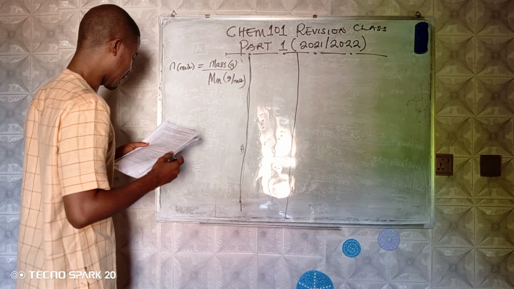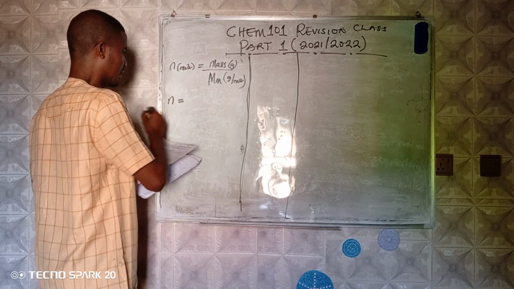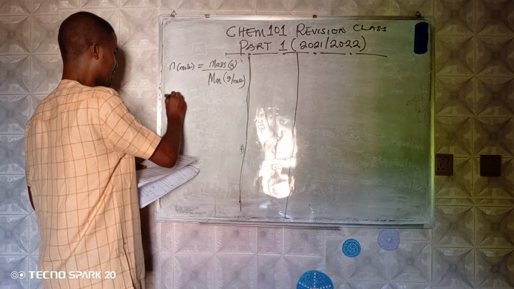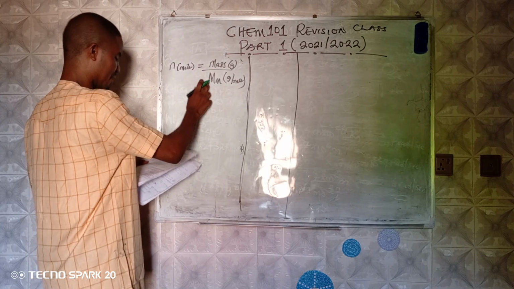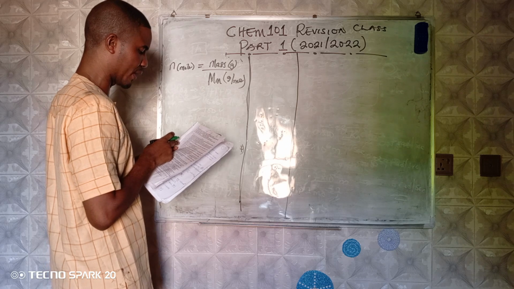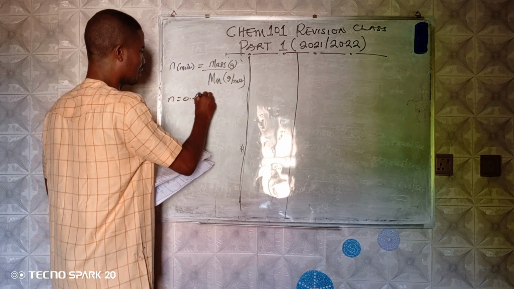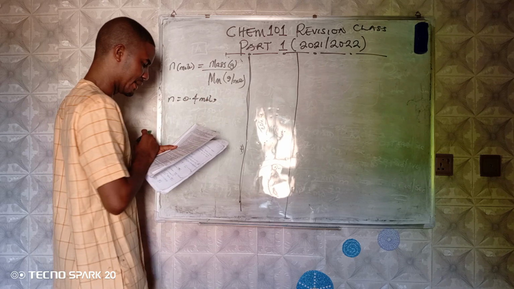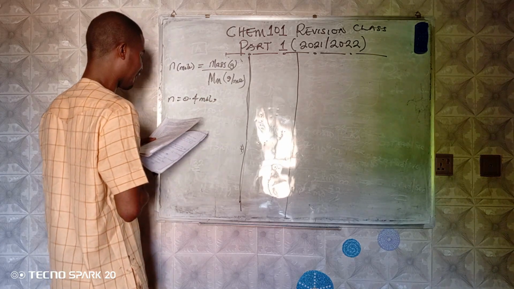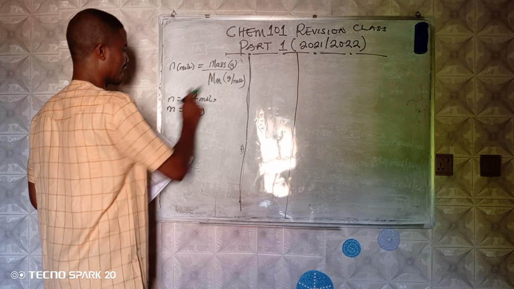So, in this question, they say, what is the molar mass? I'm not looking for N, I'm looking for molar mass, that is MM. What is the molar mass of a substance if 0.4 moles? That means N is given as 0.4 moles. If 0.4 moles of the substance has a mass of 25 grams, then M is 25 grams, and I'm looking for this.